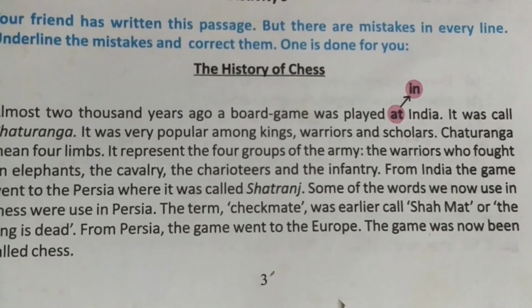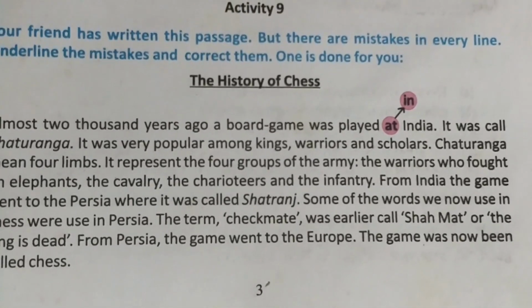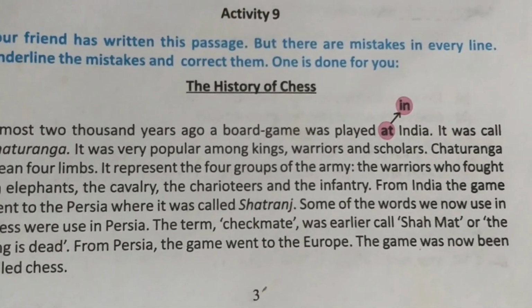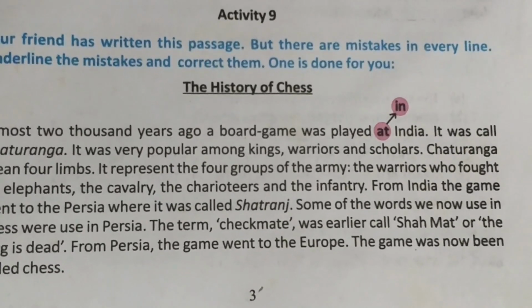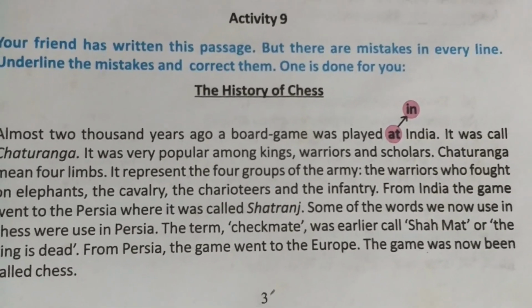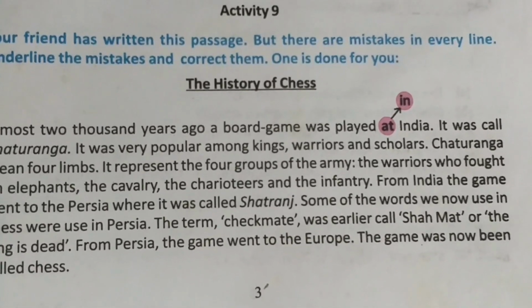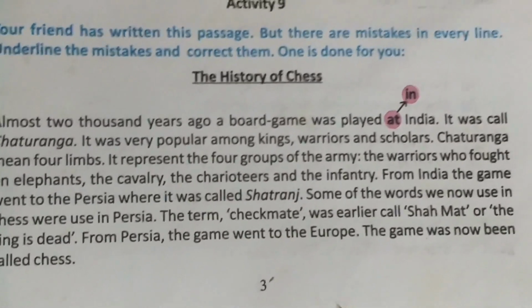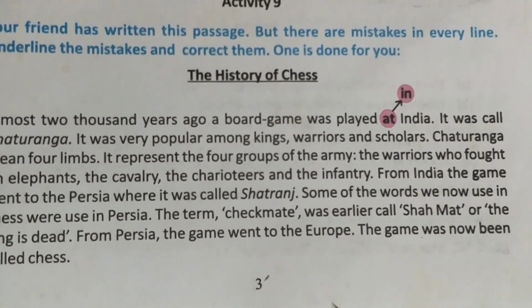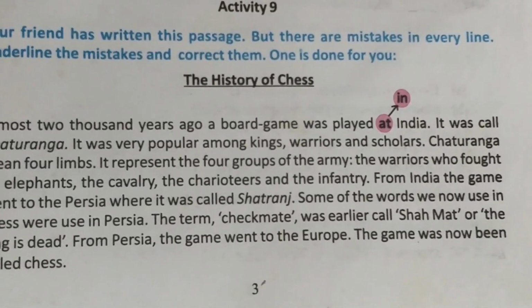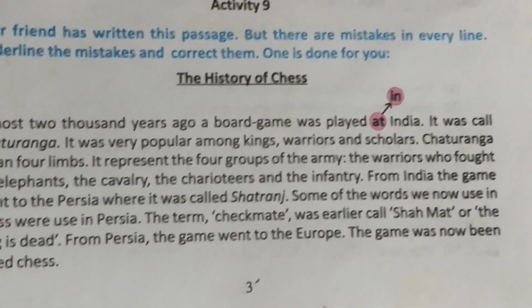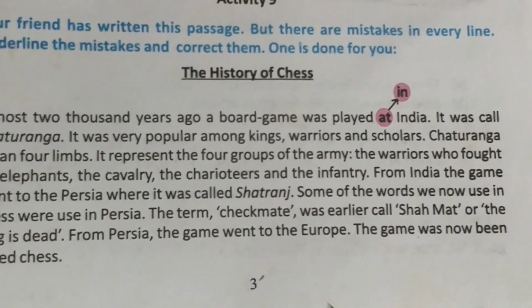Some of the words we now use in chess were used, it will be used because it is past tense, there will be a D in use, used in Persia. The term checkmate was earlier called Shahmat or the king is dead. From Persia, the game went to the Europe. No, the will not be there. Went to Europe. Remove the.